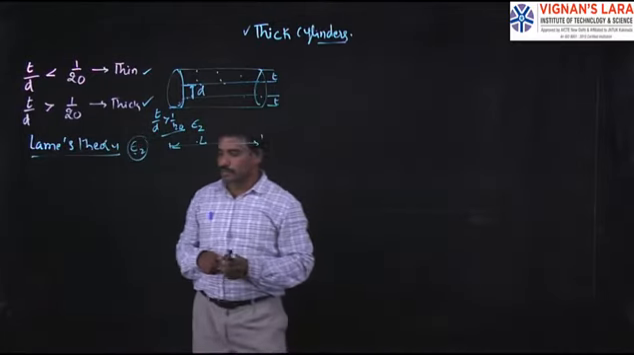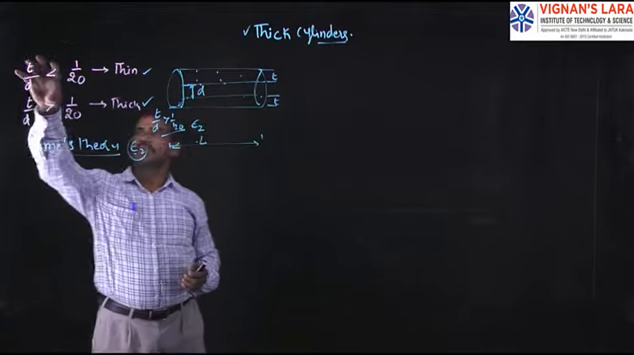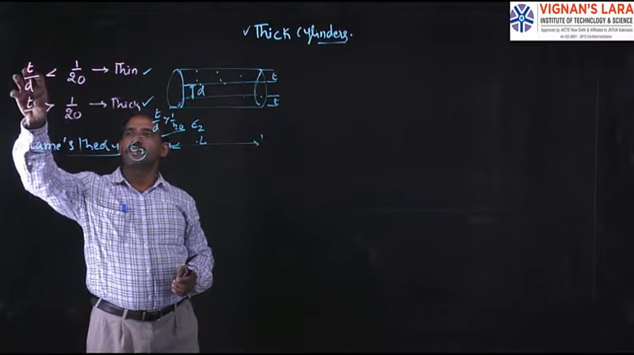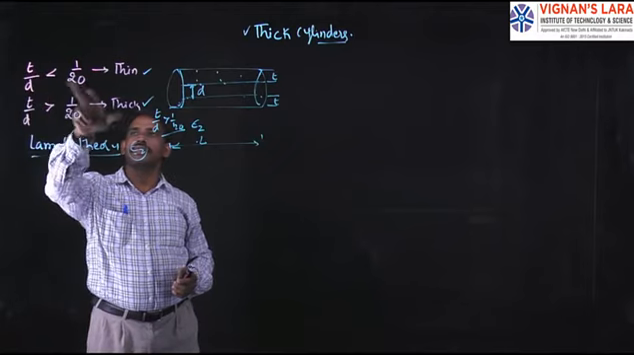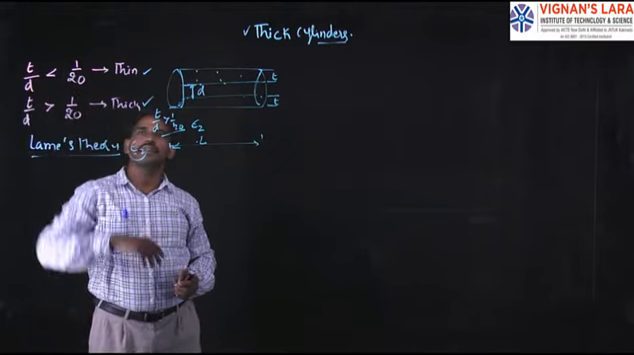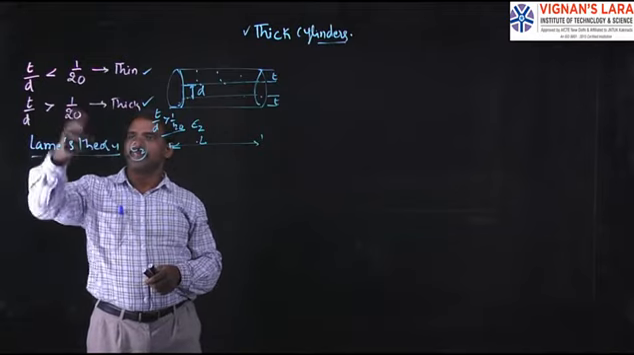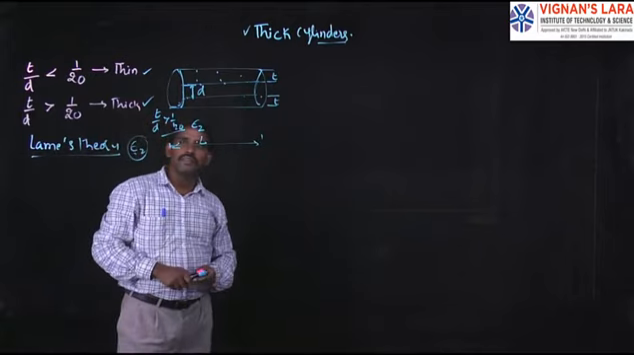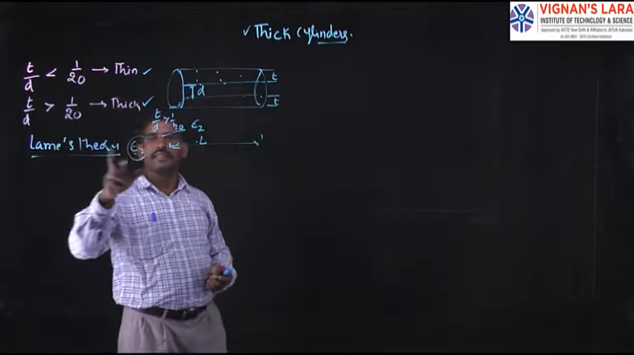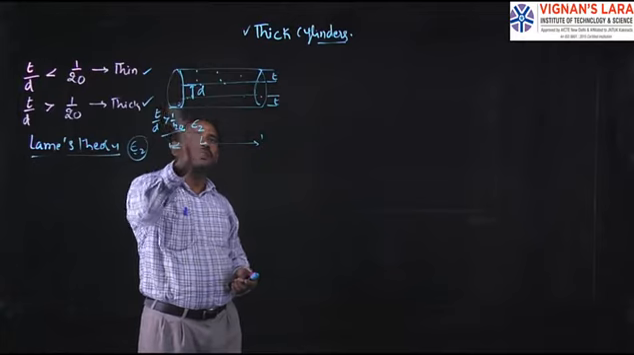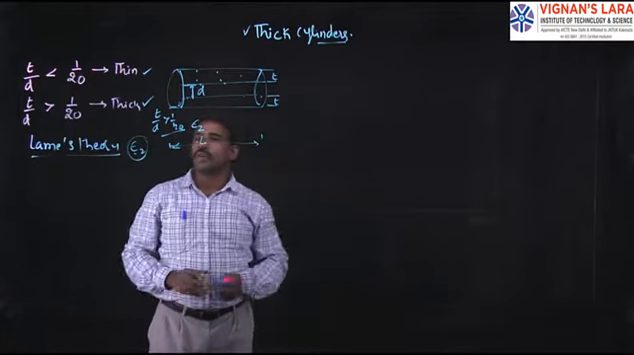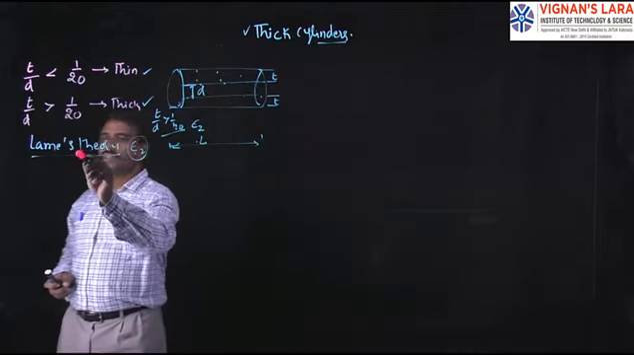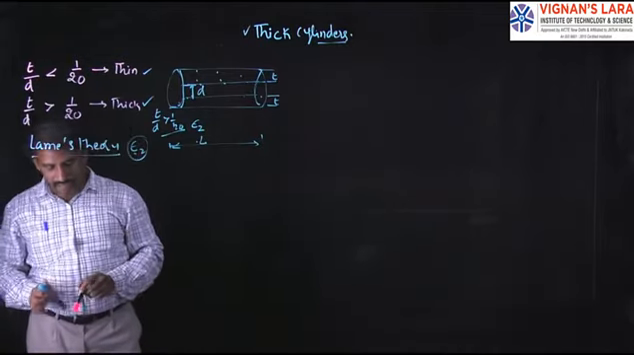So this is the first point. What is the first point? Based on the ratio of thickness to internal diameter, if it is less than 1 by 20, it comes under thin. If it is greater than 1 by 20, that is thick. Again, with one assumption, we make the analysis: the longitudinal strain is constant throughout the cross section. Based on this assumption, that is called Lami's theory.